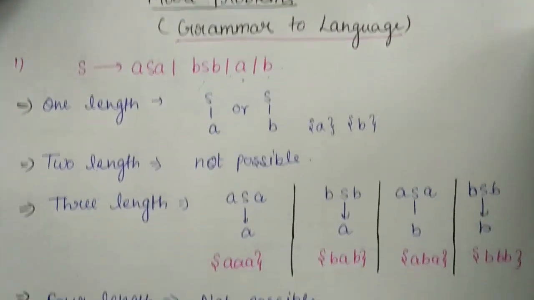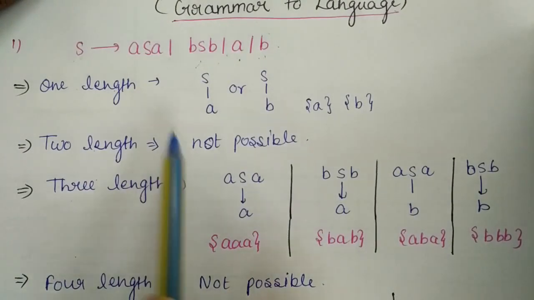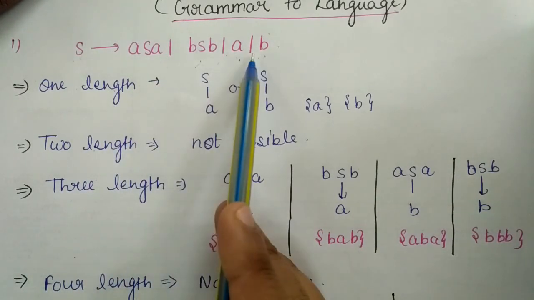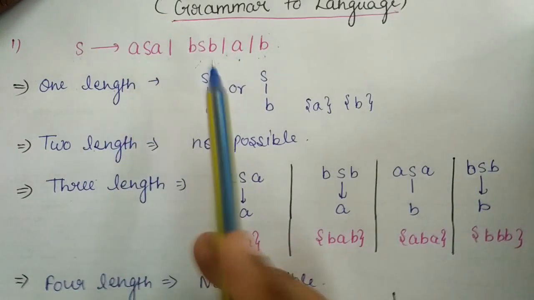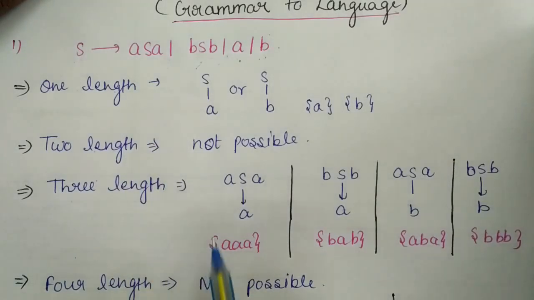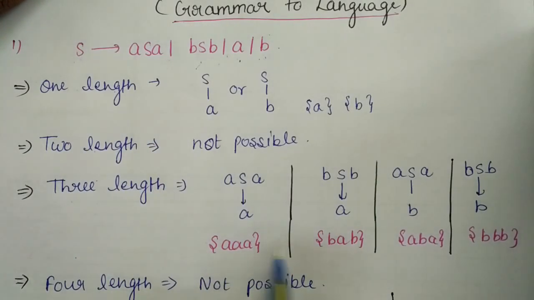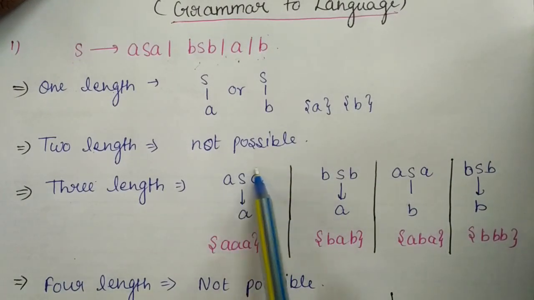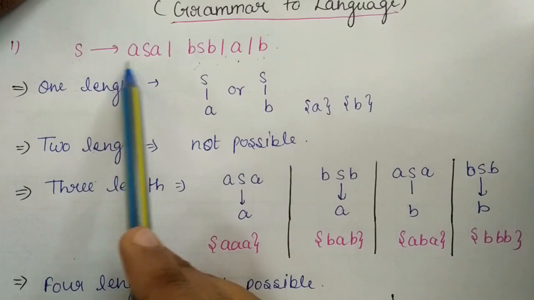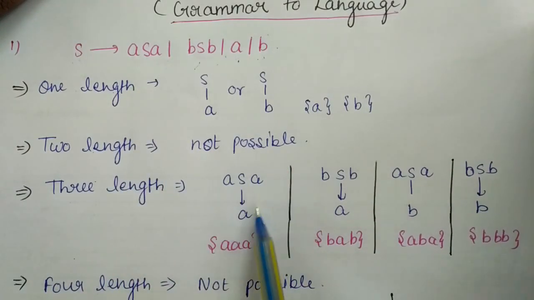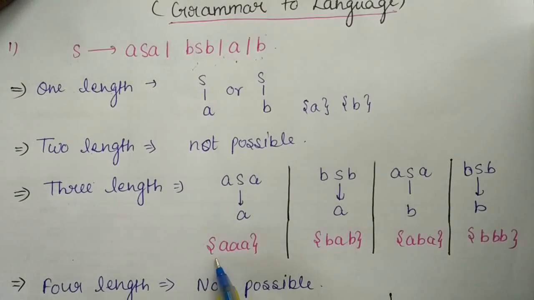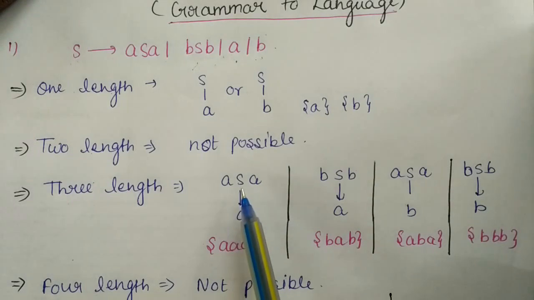Okay. A two length string is not possible, because if we replace this S by A as ASA and then replace the S by a terminal, it will not generate a two length string. It will generate a three length string like this. So the three length strings are, if we replace this S by this production, and then, as I have told in the last session, for generating strings, strings always have terminal symbols, not variables.